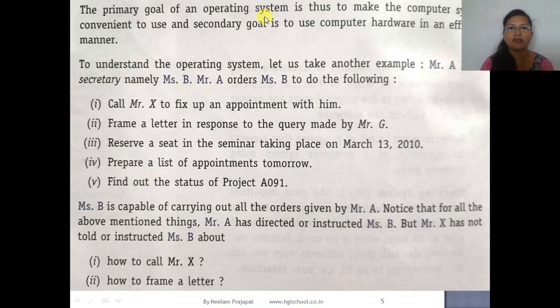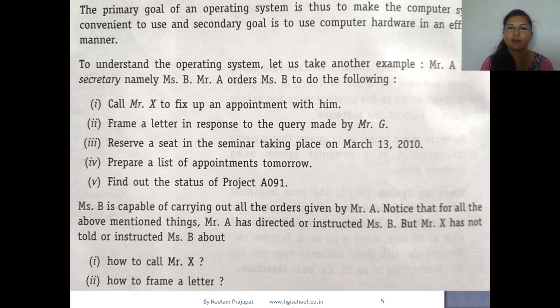So the primary goal of an operating system is to make the computer system convenient to use. Now what is its primary goal? It will make efficient use of hardware devices, and it will make us use it conveniently. And the secondary goal is to use the computer hardware in an efficient manner. Two goals are there. First of all, to make the computer system convenient and easy to use, and the secondary goal is to use the hardware parts connected with the computer in an efficient manner.